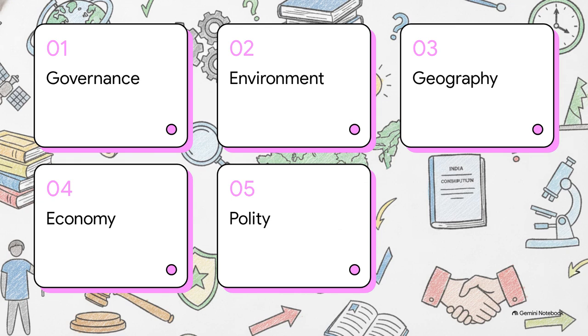Here's our roadmap for today. First up, governance, looking at the RTI versus the DPDP Act. Second, environment, covering forest fires and river pollution. Third, geography, specifically mapping out Arunachal Pradesh. Fourth, economy, where we'll discuss UPI transaction charges. And finally, polity, wrapping up with the FSSA and the rules around anticipatory bail.